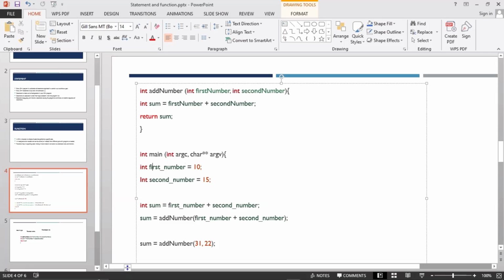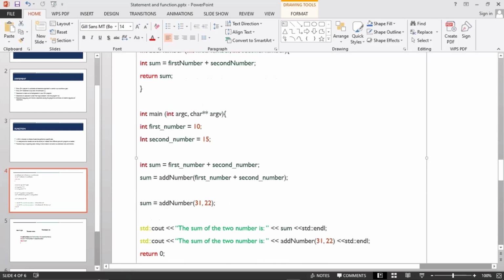So here I am assigning the value of 10 to this first number, because of this particular data type we have here. I haven't really explained what data type is, but I will talk more about that. What happened here is that I am storing the value of 10 in this first number.